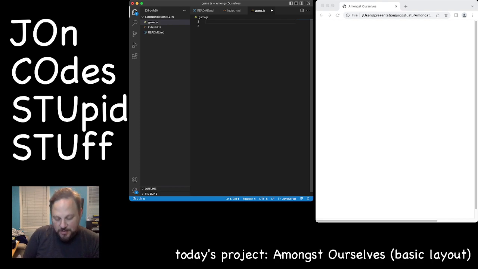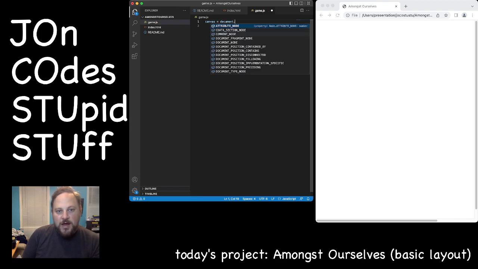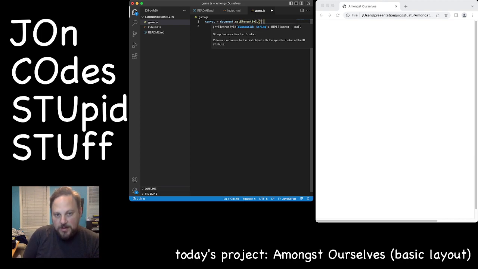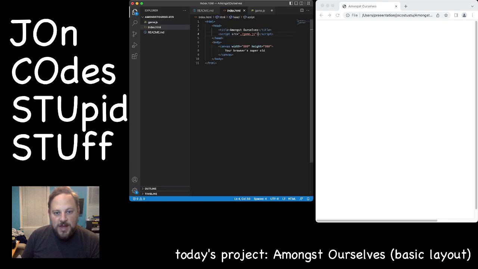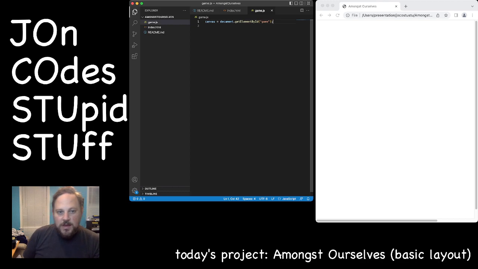So the first thing we're going to do is get our canvas. And we'll do document.getElementById. We're going to change the canvas to have an id equal to game. Save this, and we do a little bit of context equals canvas.